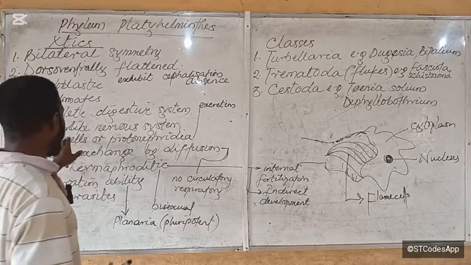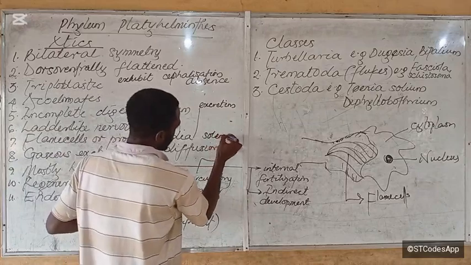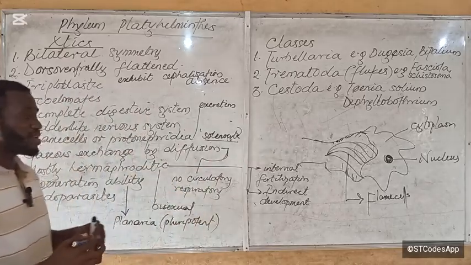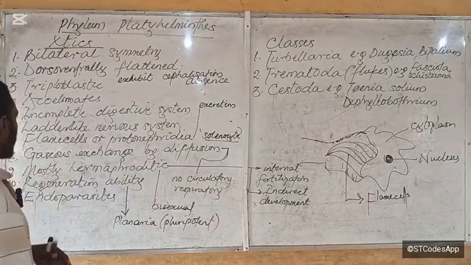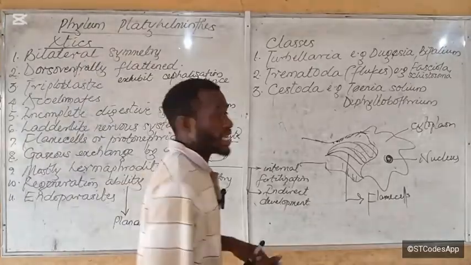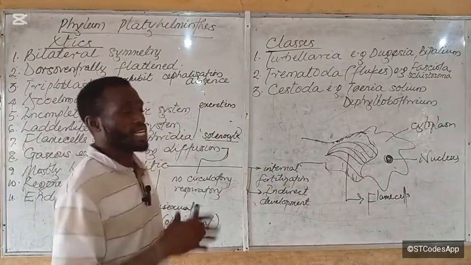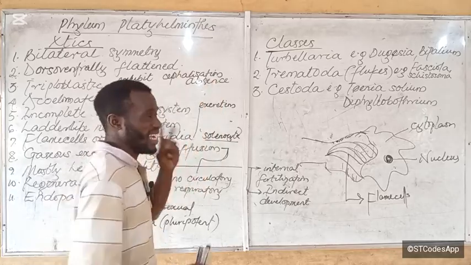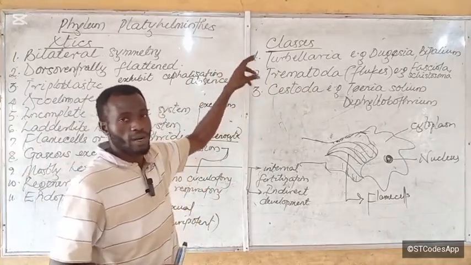Then another name for this flame cell is solenocytes, just in case you come across it. We also call the flame cells solenocytes, and that's what they use for excretion. Now they are divided into three classes, and they are mostly parasitic, endoparasitic. These ones are mostly endoparasites.